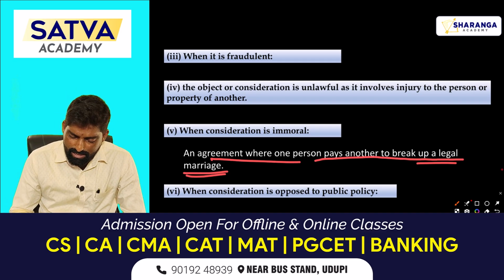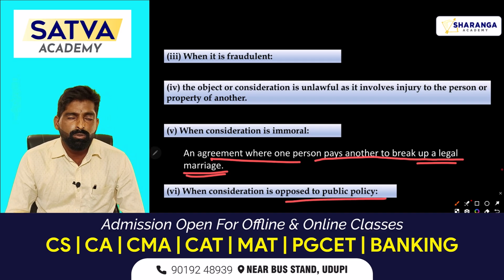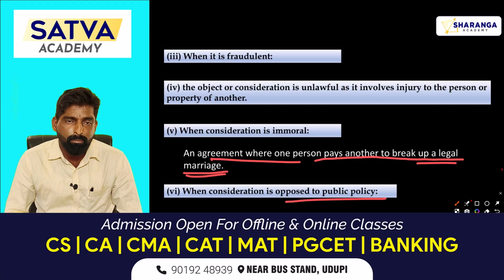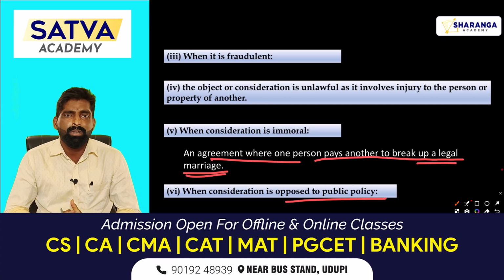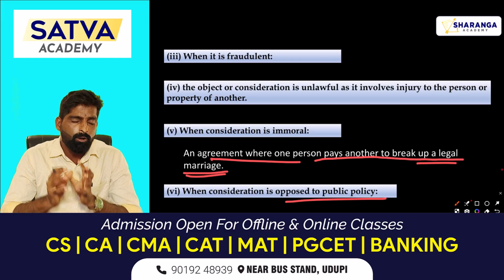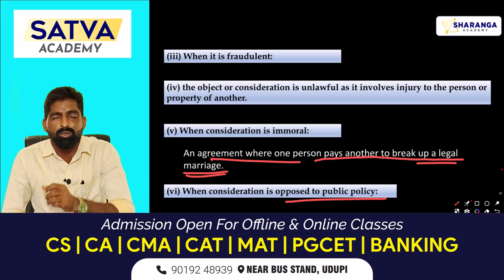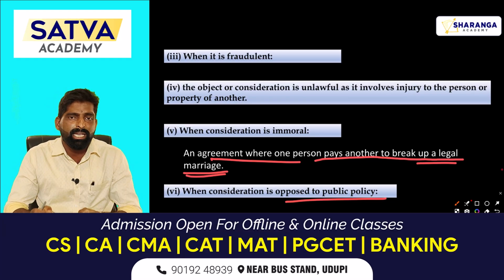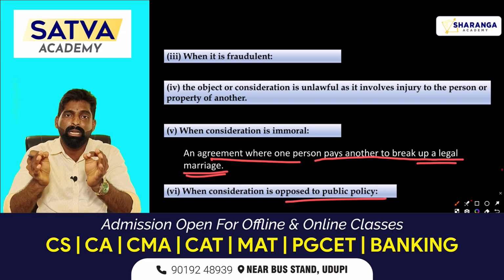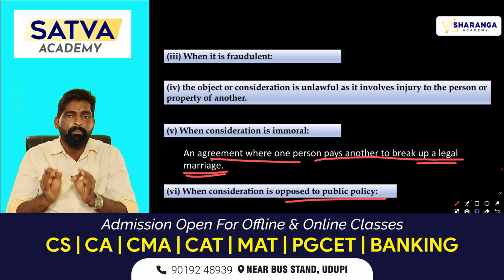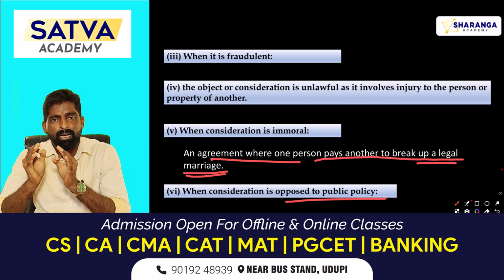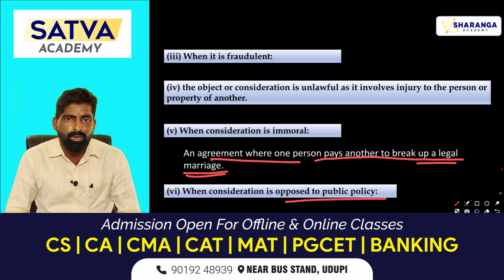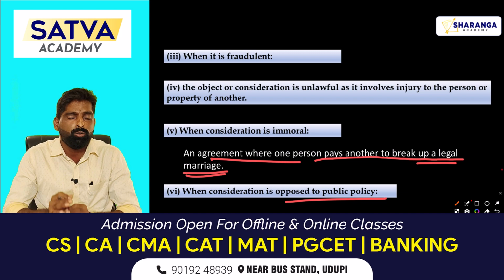Next one, when consideration is opposed to public policy. There are some activities categorized as acts against public policy. For example, committing a riot against the government by using harmful weapons. While making a protest, you are using petrol bombs or stone pelting. These are all illegal activities and also against public policy because they damage public property. So in the name of protest, if you damage public property, that will be an illegal activity, an act against public morality or public policy, so you shouldn't make any contract for committing those offenses.